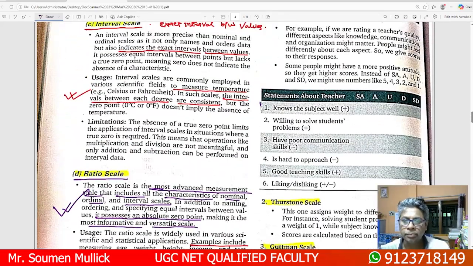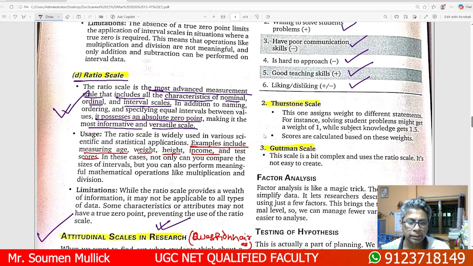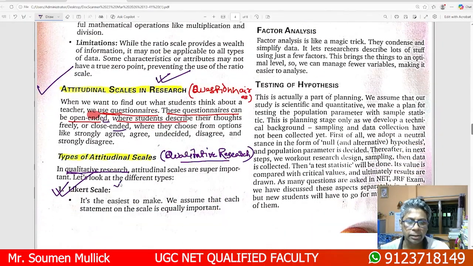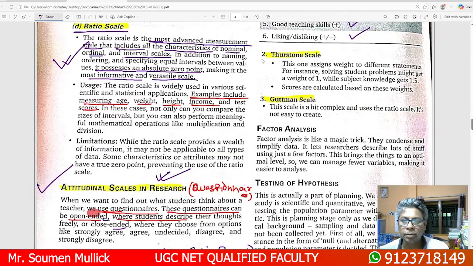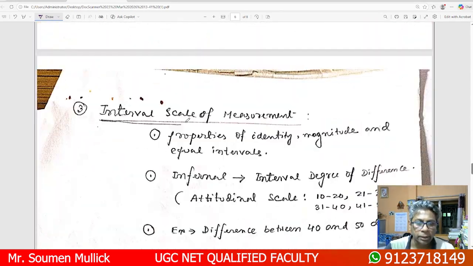As an example, statements about a teacher: knows the subject well, is willing to solve students' problems, has communication skill or not, is hard to approach, good teaching skill, liking and disliking. So these are the important attitudinal scales. You have to remember the famous Likert scale, the attitudinal scale, apart from the Thurstone scale and Guttman scale.